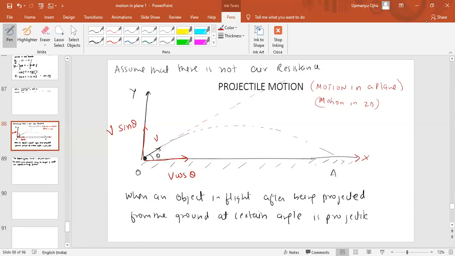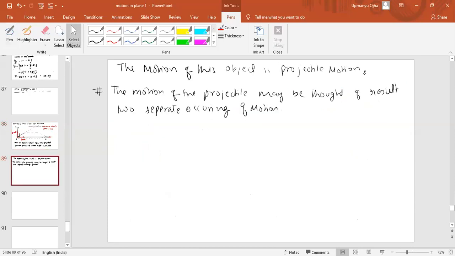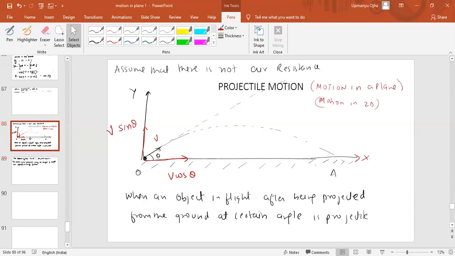That is what I'm trying to explain: the motion of the projectile may be thought of as two separate simultaneously occurring motions. The x-axis motion is responsible for the x displacement, and the component along y is responsible for y. If you combine both, it becomes projectile motion, or motion in a plane. Fine, understood.